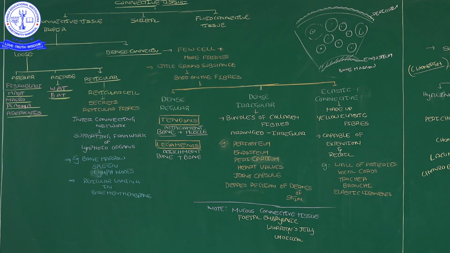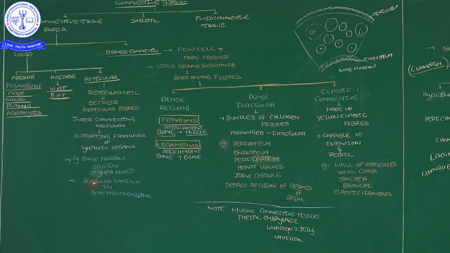When you see the lymphatic system diagram, there is a network of thread-like vessels present throughout our body. That network-like projection happens because of the reticular connective tissue. This reticular connective tissue is present in the lymphoid organs, and those organs get a supporting framework that strengthens the bone marrow, spleen and lymph nodes.